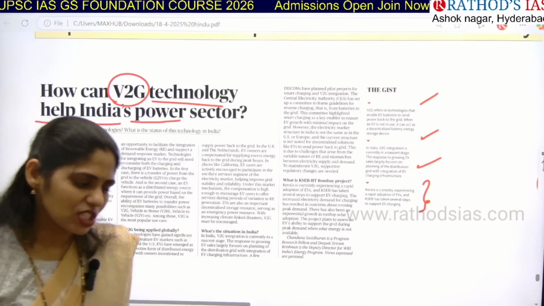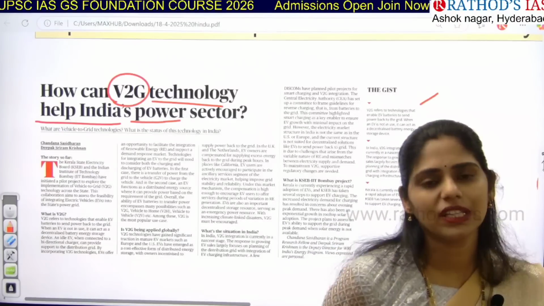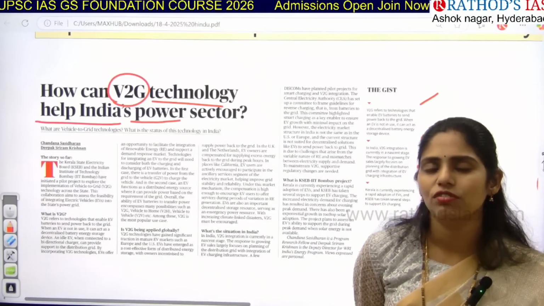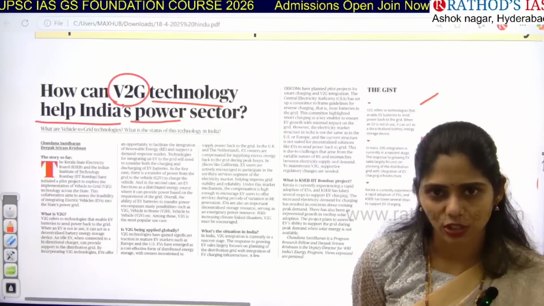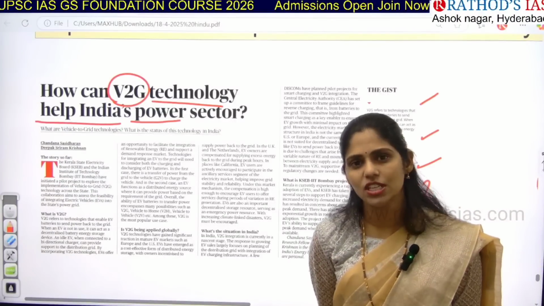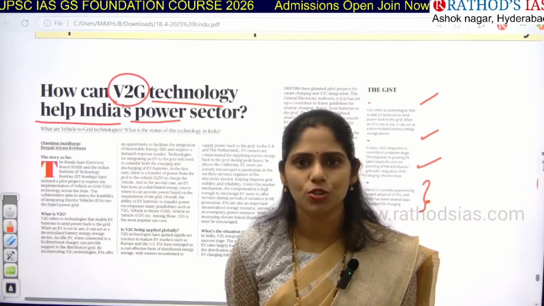No. So if people's participation increases and people come and adopt electric vehicles more, then we can come up with this technology in future. In future, for sure, we will have this V2G technology, so that we can use electricity efficiently. So these are some important articles that appeared in today's Hindu newspaper.